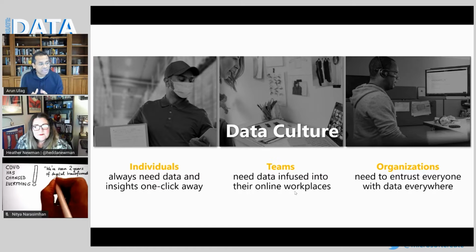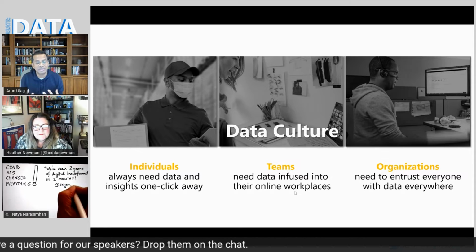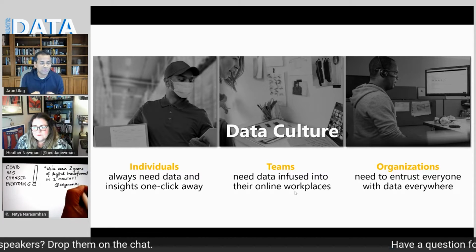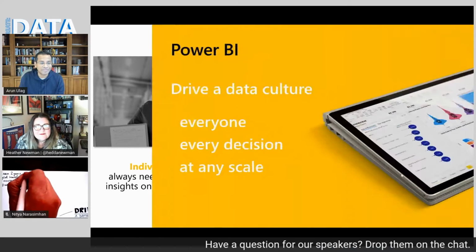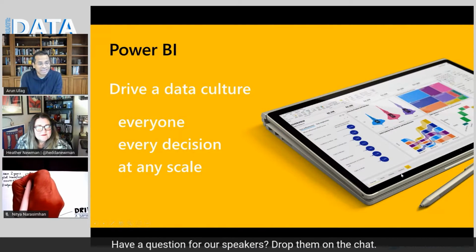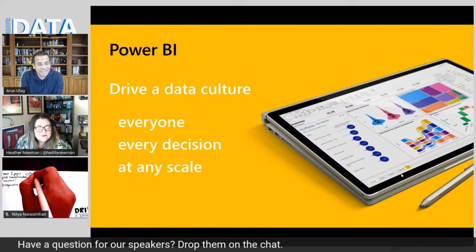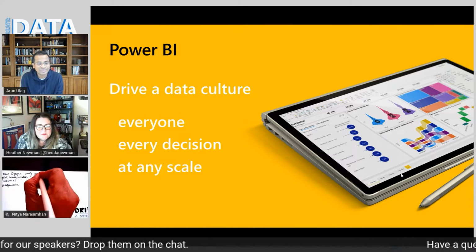Really help every individual make sure that they have all the insights so that they can make every decision with data. Empower teams so that they can work on their common and collective goals together, and empower organizations so that everyone can be trusted to make decisions with data that comes from a source in which people have a lot of confidence. So this is how we think about helping our customers drive a data culture, help everyone with every decision at any scale.